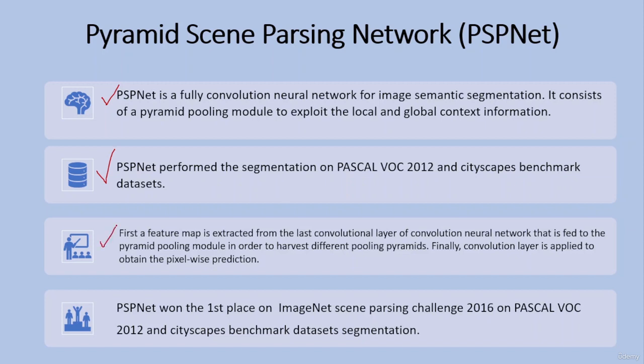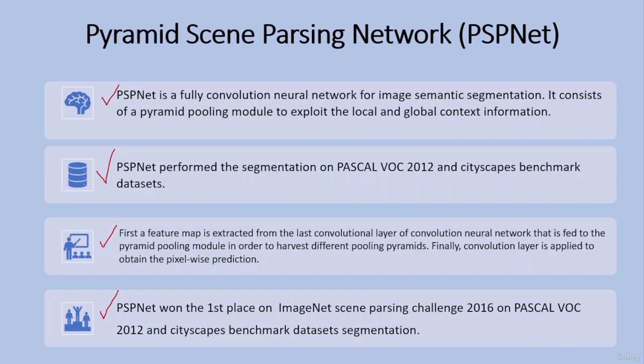In PSPNet, first a feature map is extracted from the last convolutional layer of the convolutional neural network that is fed to the pyramid pooling module in order to harvest different pooling pyramids. Finally, a convolutional layer is applied to obtain the pixel-wise prediction. PSPNet won first place in the ImageNet Scene Parsing Challenge 2016 on Pascal and Cityscapes benchmark dataset segmentation.